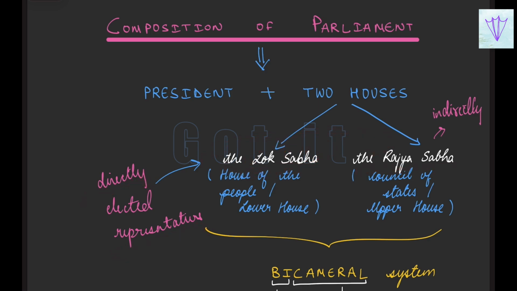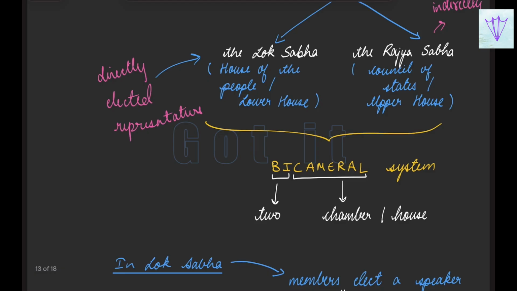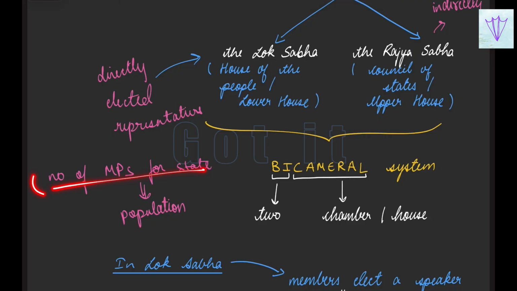It is important to remember that the number of MPs for a particular state will depend on its population. The population of that state will decide how many MPs will represent that particular state in the Lok Sabha, and this carries over to the Rajya Sabha as well.